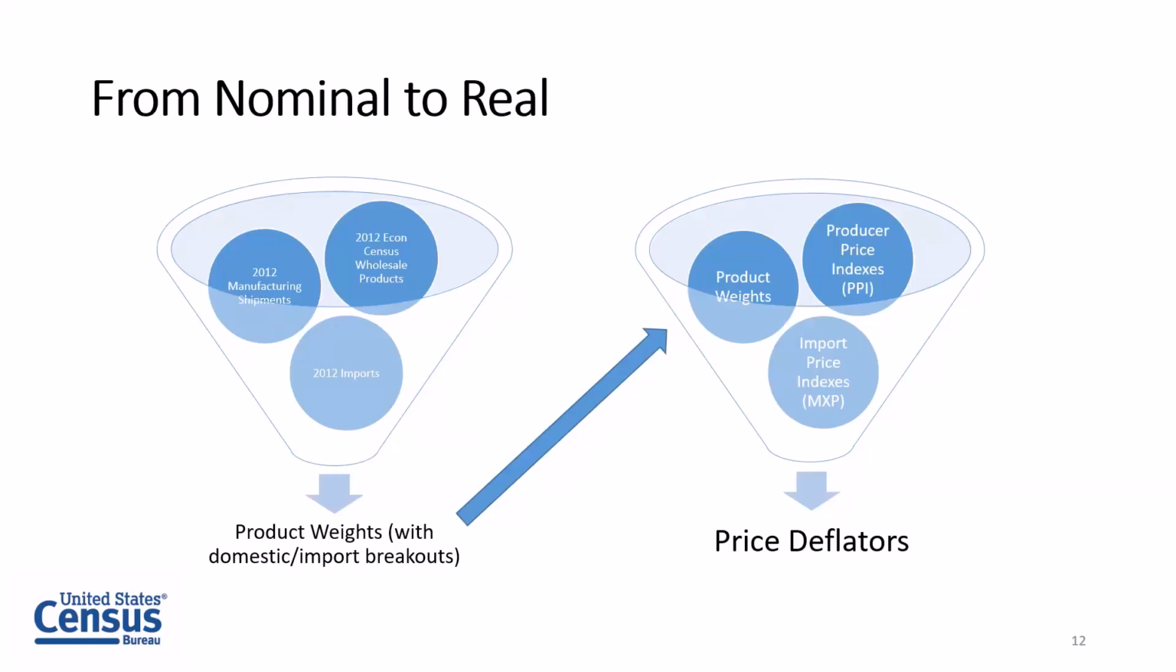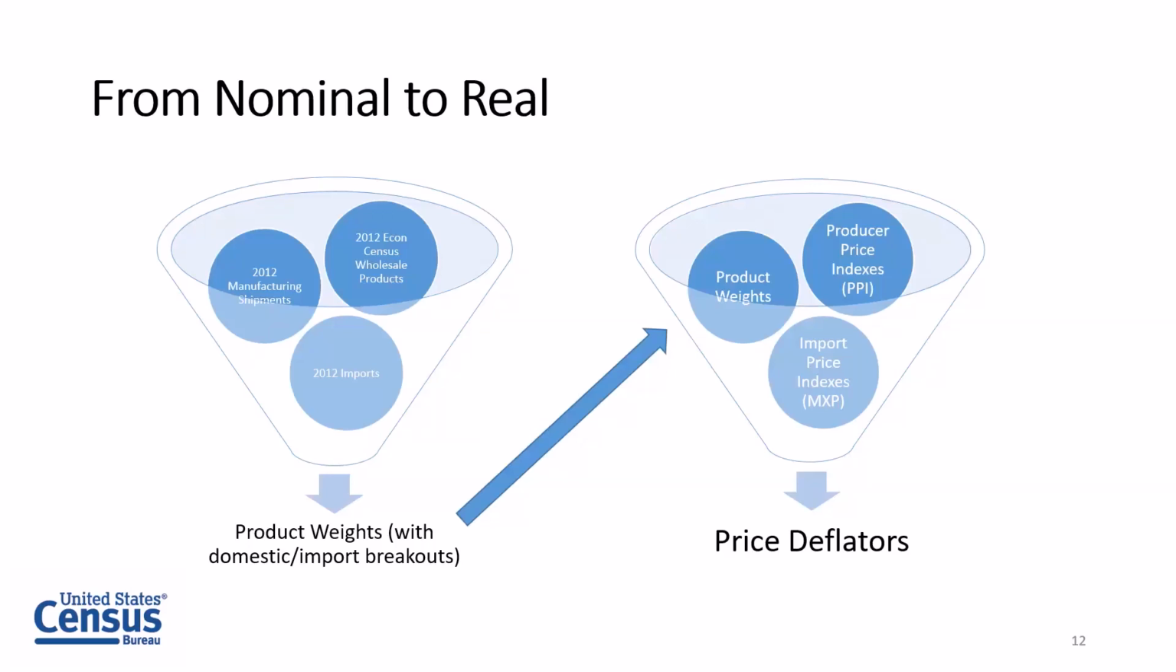On the right there, we take those product weights and we couple them with the producer price index for the appropriate commodity. We then also bring in the import price indexes from the import-export price program at BLS. And from that, we were able to create price deflators, which we could then apply to the nominal numbers and get real dollar estimates of wholesale sales.